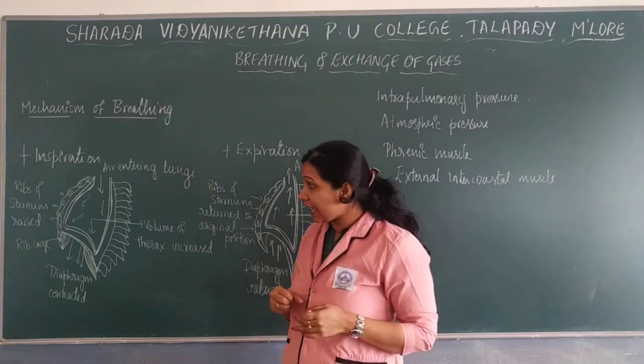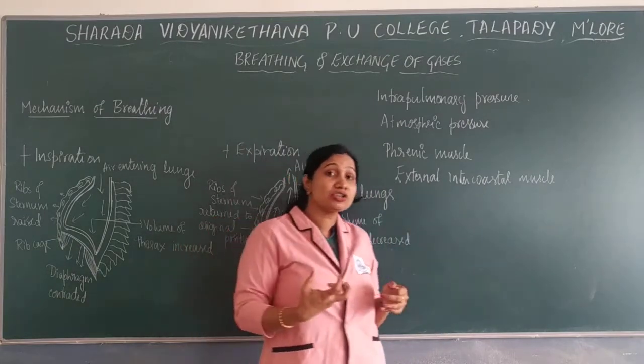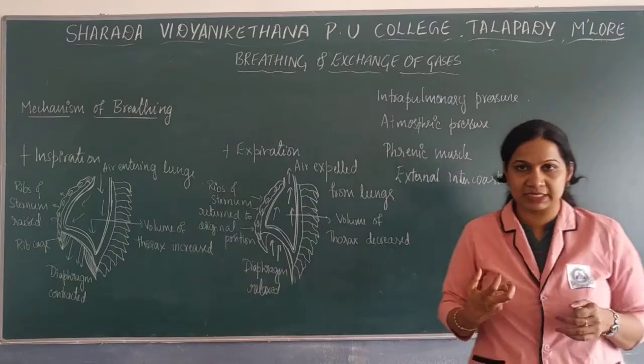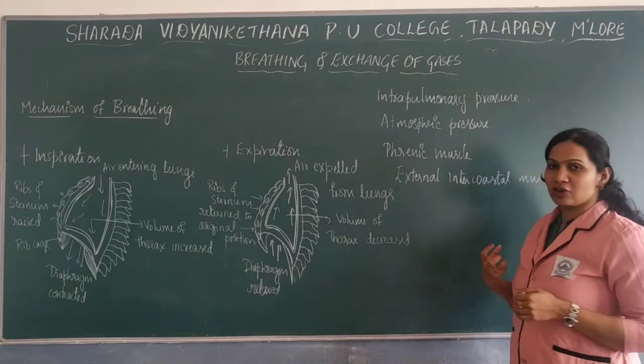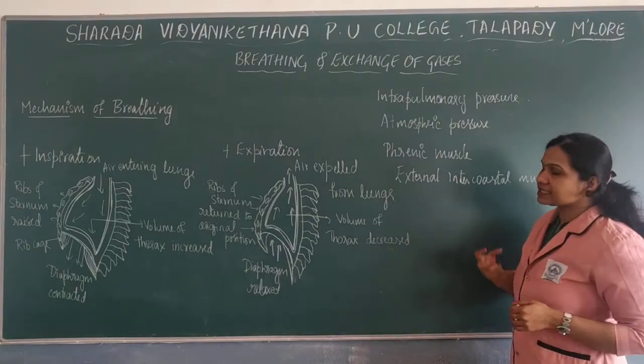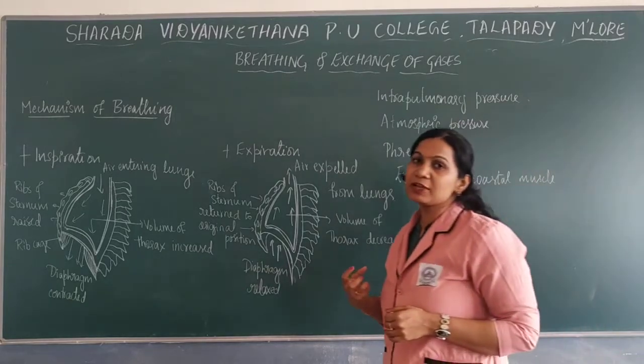Then there is a contraction of the external intercostal muscles. As the phrenic muscle contracted, next the external intercostal muscles will be contracted.